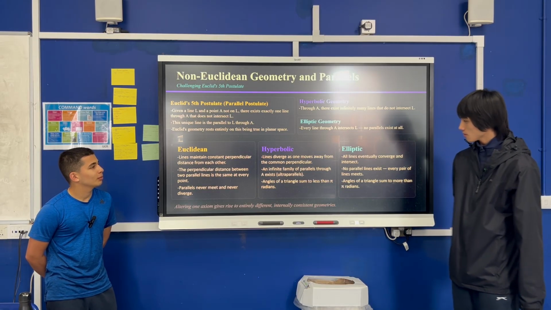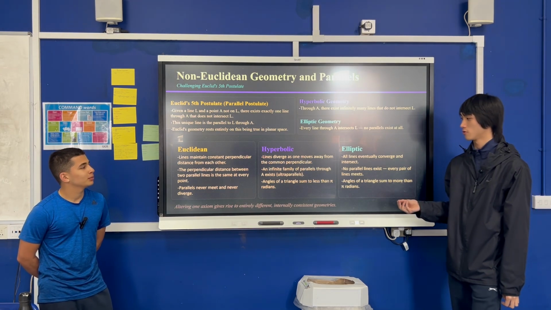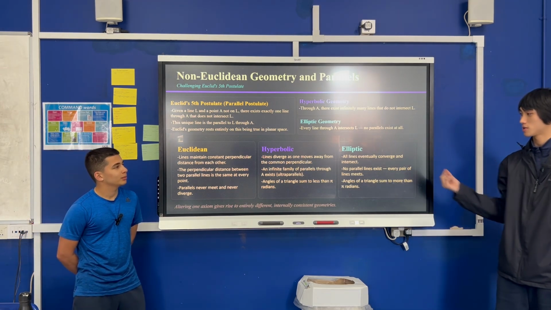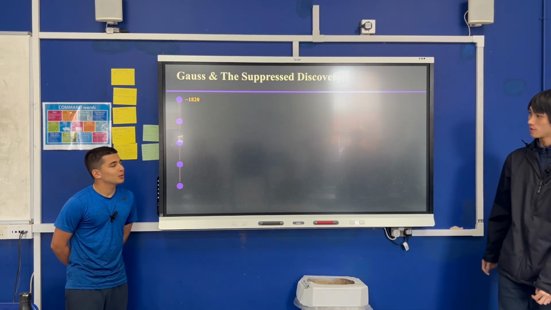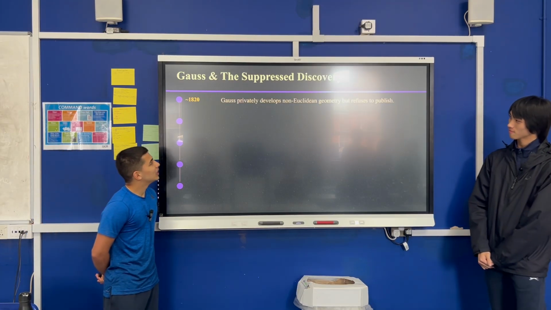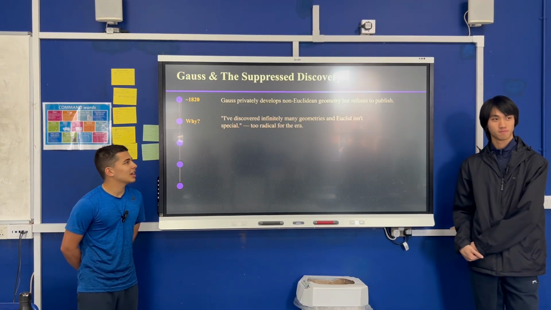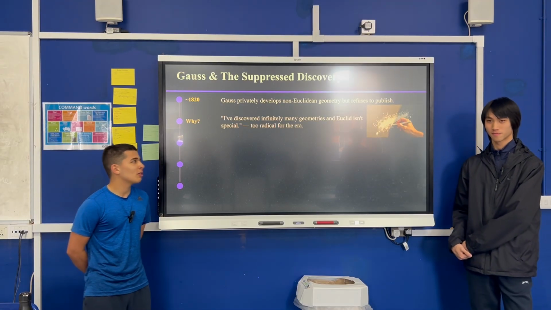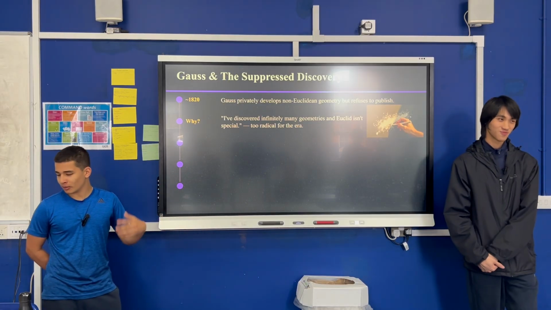We're going to talk about hyperbolic and elliptic more in detail later on, but we see there are very special properties about them by just changing one postulate. So let's look at the history of discovering this. A little bit more history then. Gauss primarily developed non-Euclidean geometry, but he was a bit scared to tell everyone because it's a little bit radical and people would think he'd been smoking too much chalk, a little bit of magic stuff.